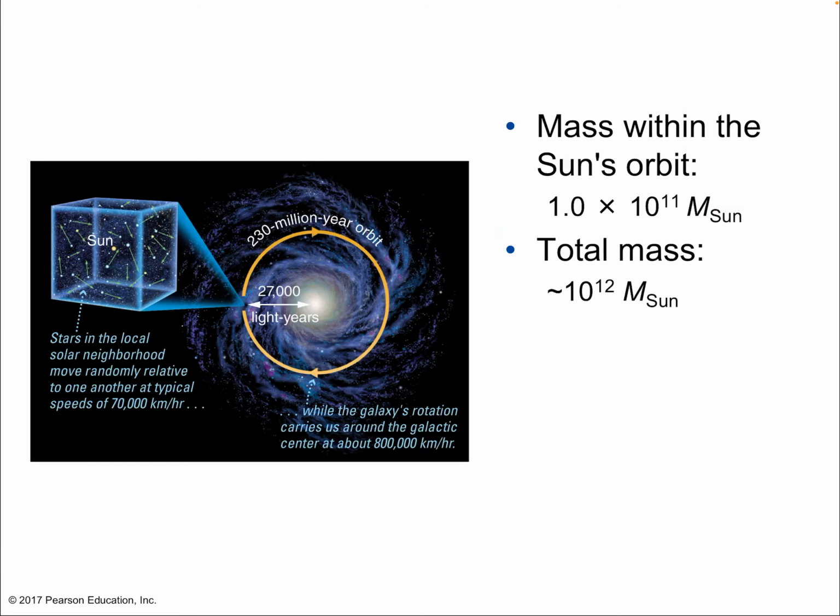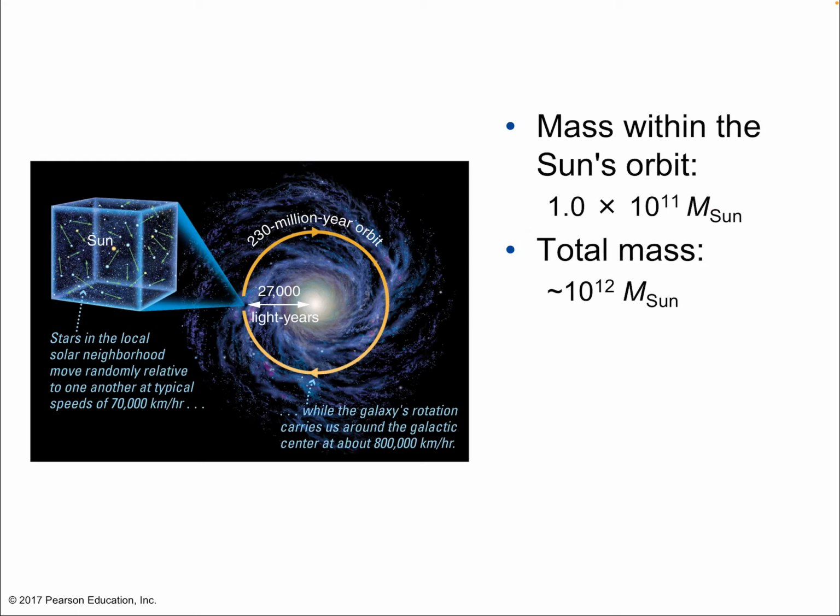So the mass within the sun's orbit is 1 times 10 to the 11 times the mass of the sun. Okay, so it's 100 billion times the mass of the sun, which makes sense because we think on average, our galaxy, kind of being an average sized galaxy, has about 100 billion stars. Our sun is a pretty typical size star, so it's a very reasonable estimate. Now, our galaxy has a bit more than 100 billion stars. Also, I think our sun is slightly smaller than average because we're not all the way on the edge, right? As we can see, we're about 2/3 of the way out to the edge of the spiral arms as far as our observed data can calculate.